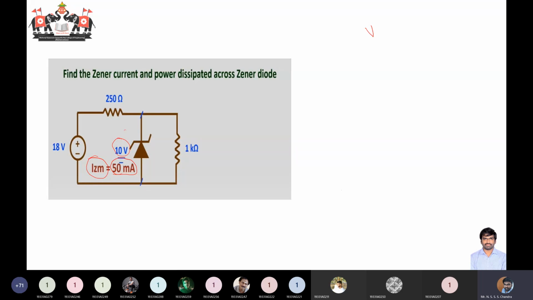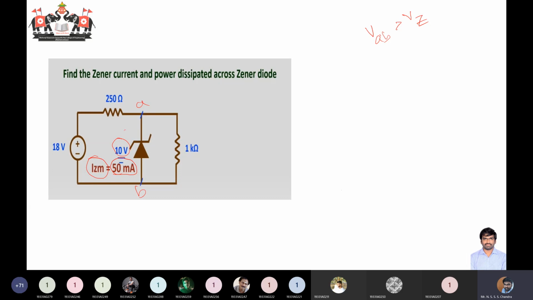Let us say there are terminals A and B. This VAB should always be greater than your VZ. Then only will your diode remain in the breakdown region. So for that, we need to find out the VAB value. How can we find out the VAB value?